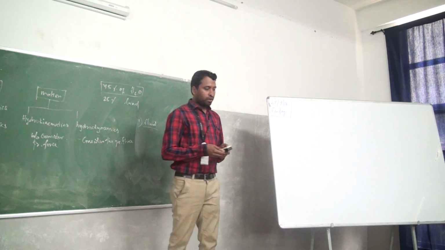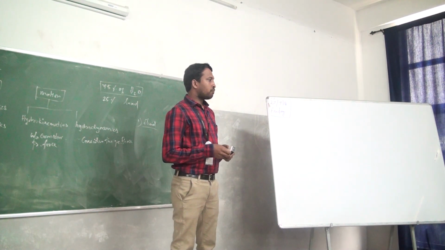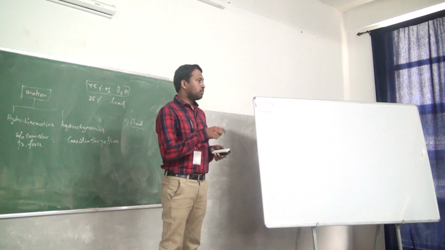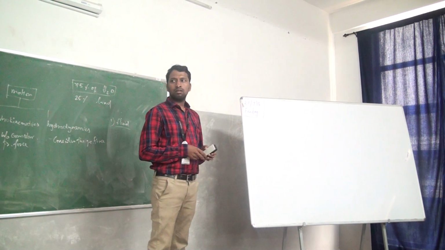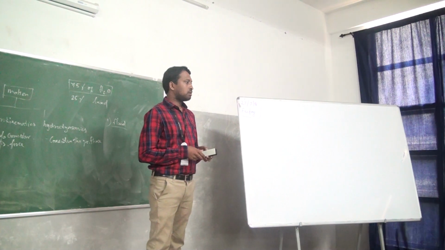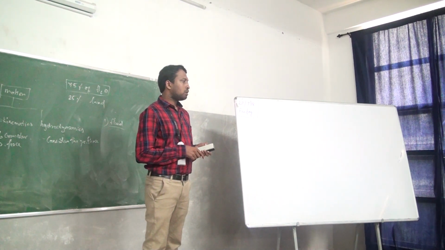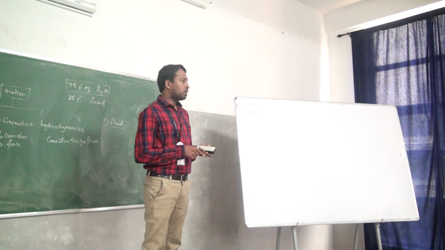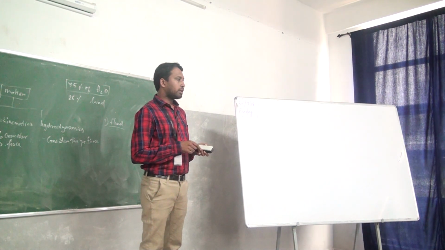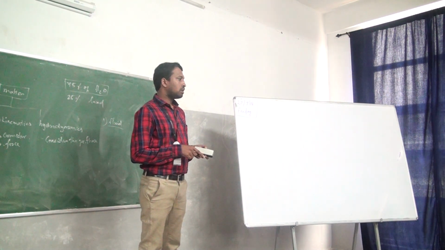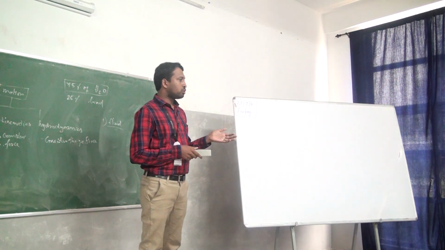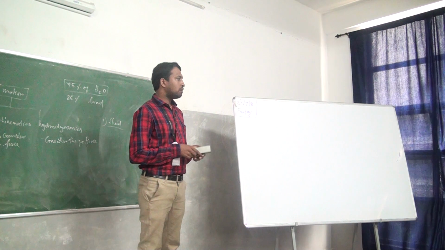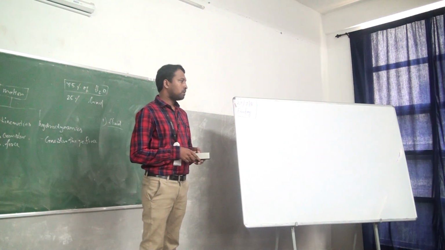Fluid at rest is called fluid statics. Motion condition has two subdivisions: hydrokinematics, which is without considering the force, and hydrodynamics, which is with considering the force.